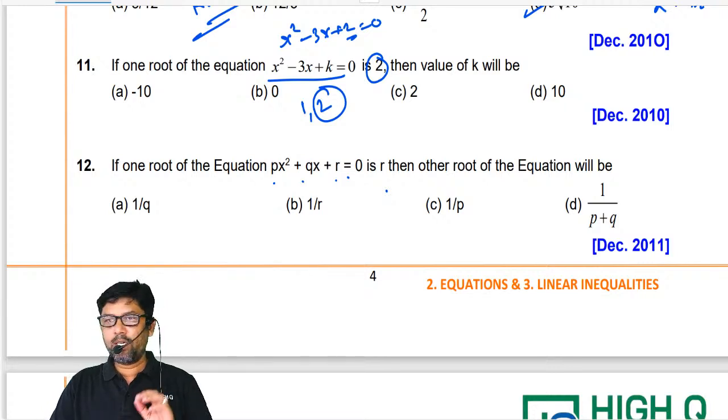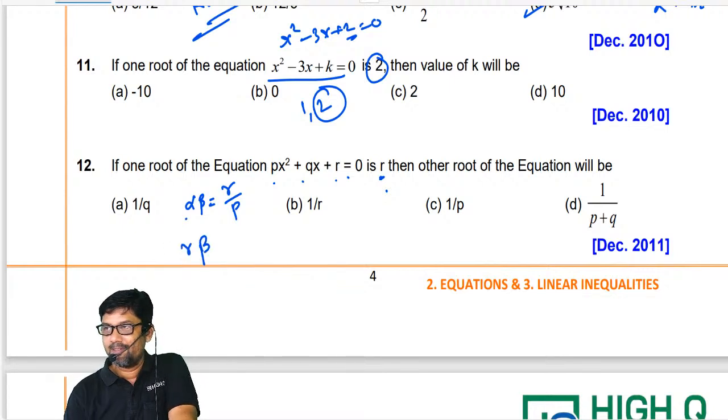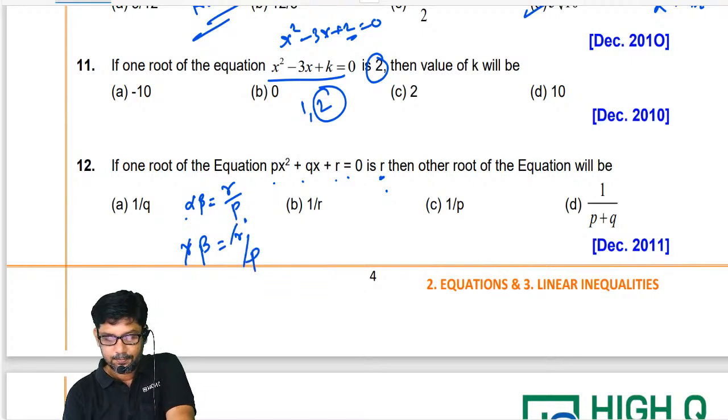You want a trick? You want a hack? What method are you following? Most of you may be substituting the value of r here, and after that finding the other root. See, a simple method. What is alpha beta equal to? C by a. So what will come? r by p. One root is r. The other root we have to find out, which is equal to r by p. r cut. What is the other root?